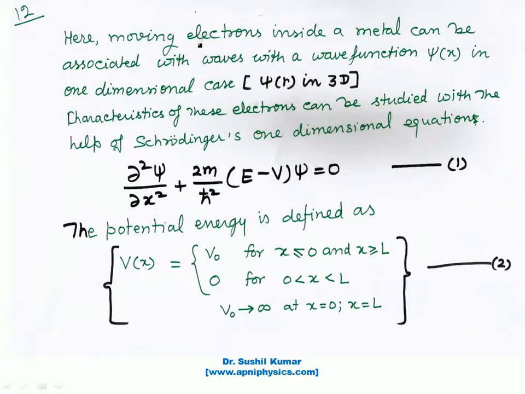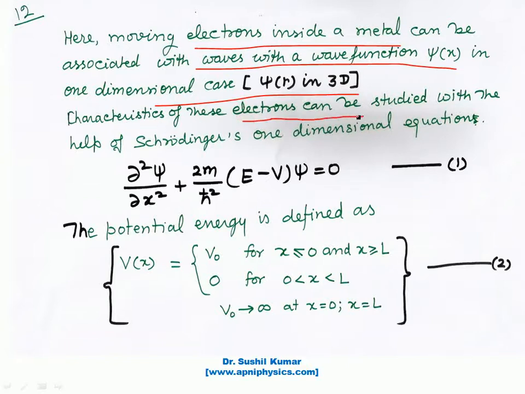Now the point here: moving electrons inside a metal can be associated with waves with a wave function psi x in the one-dimensional case, that is psi r in three dimensions. So the characteristics of these electrons can be studied with the help of Schrodinger's one-dimensional equation, and that equation you know is d2 psi upon dx square plus 2m upon h cross square (E minus V) psi is equal to 0.